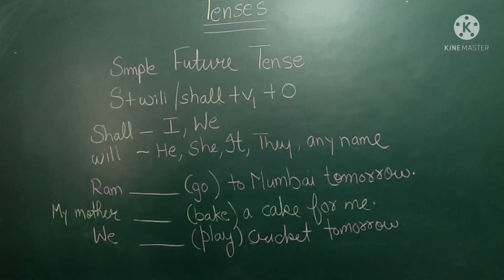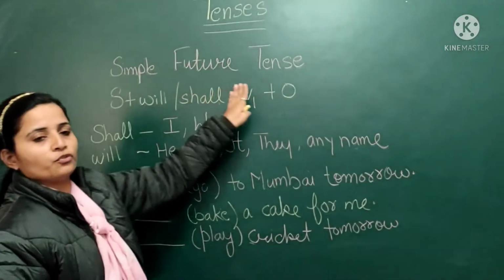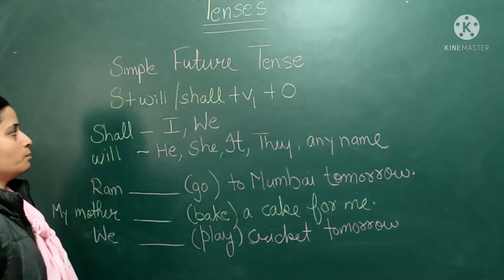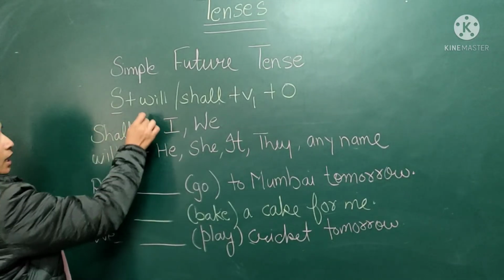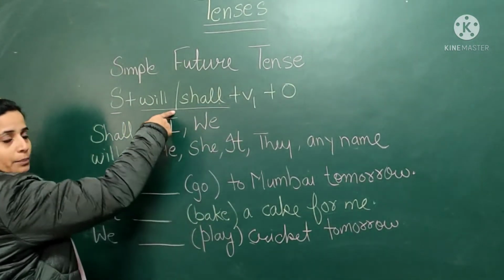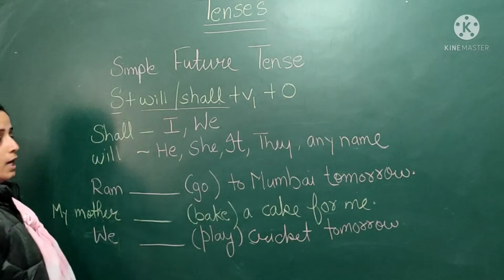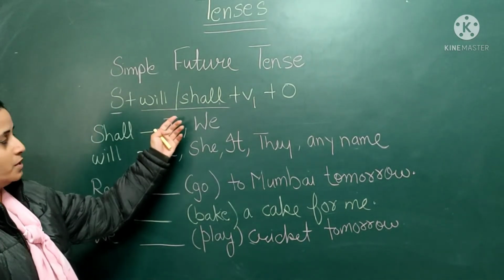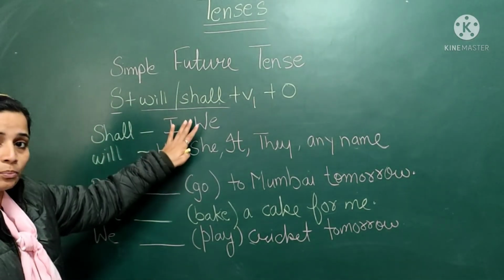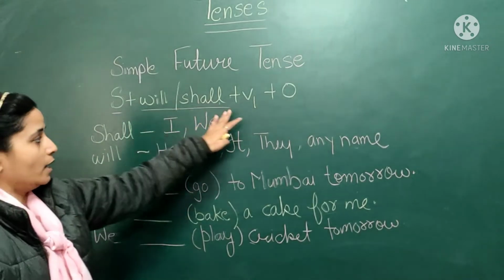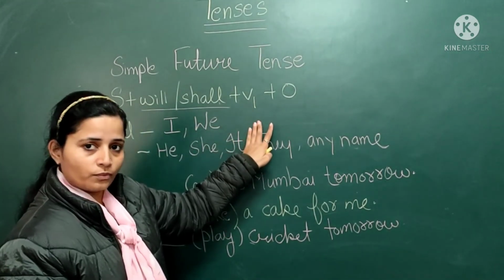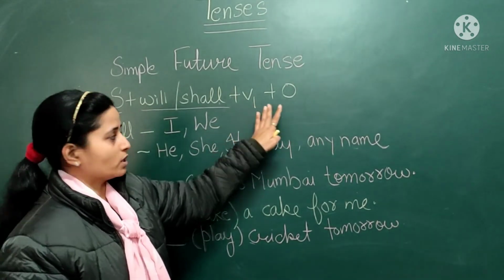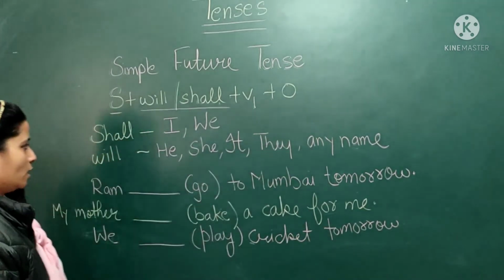So, the next tense is simple future tense. The rule for the simple future tense is: subject, and then we have to use a helping verb, will or shall. It again depends on whether the subject is singular or plural. And we have to use the first form of the verb, and at the last there will be the object.